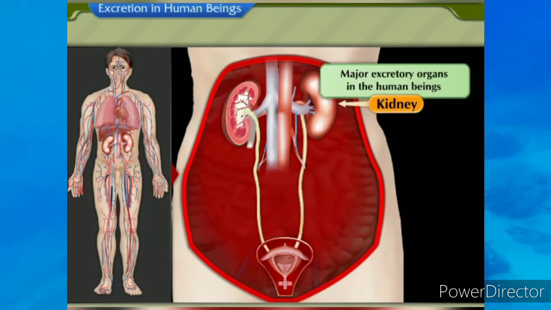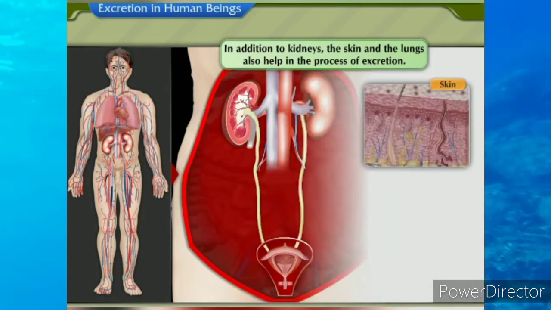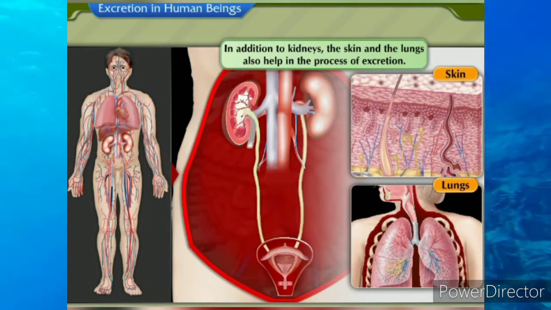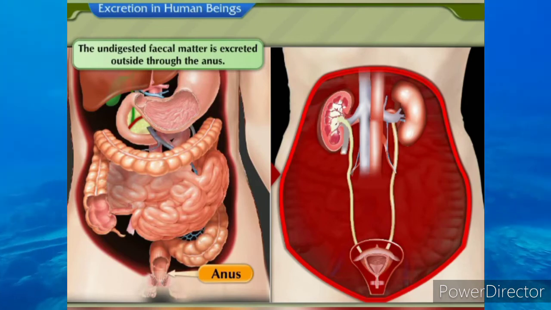The kidneys are the major excretory organs in the human beings. In addition to kidneys, the skin and the lungs also help in the process of excretion. The undigested fecal matter is excreted outside through the anus.